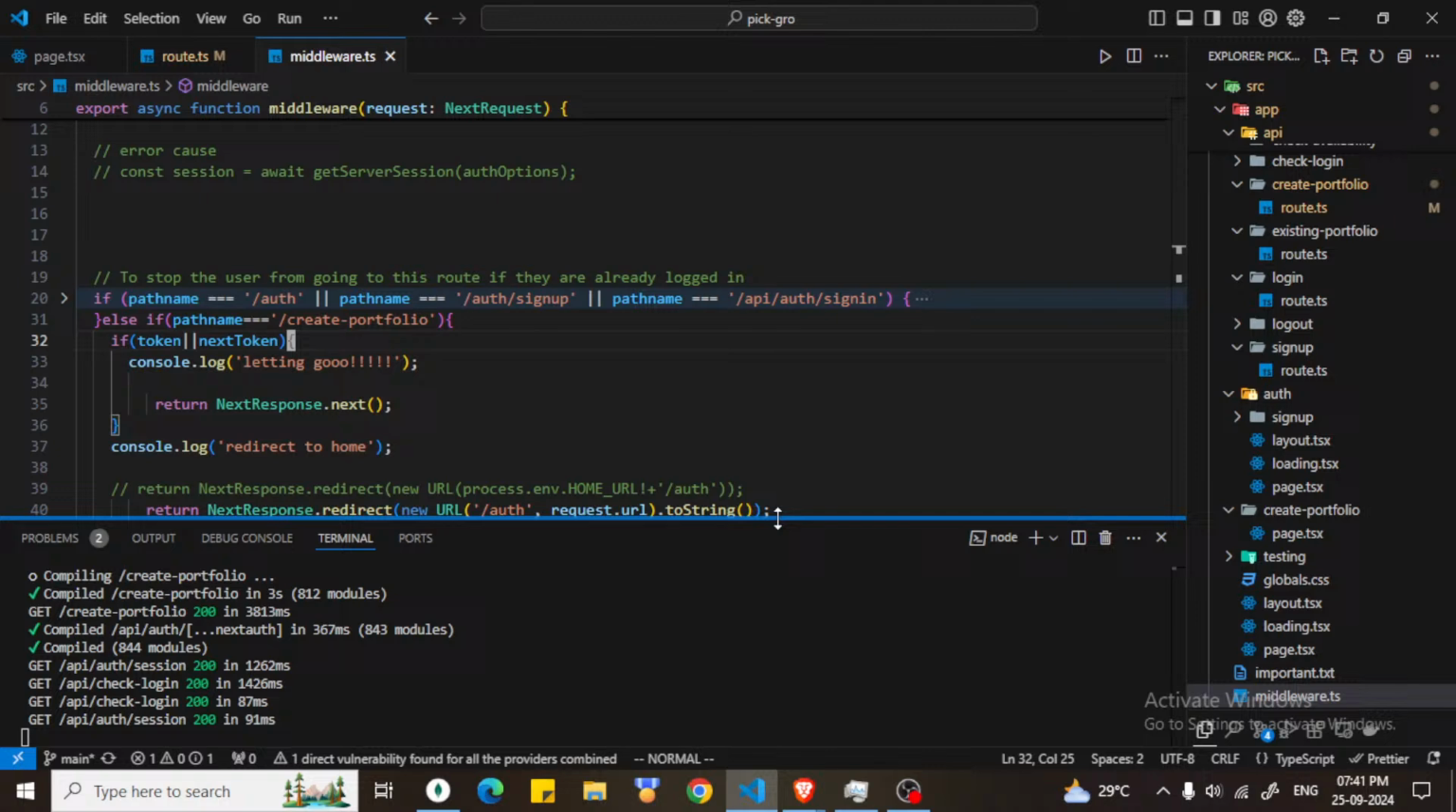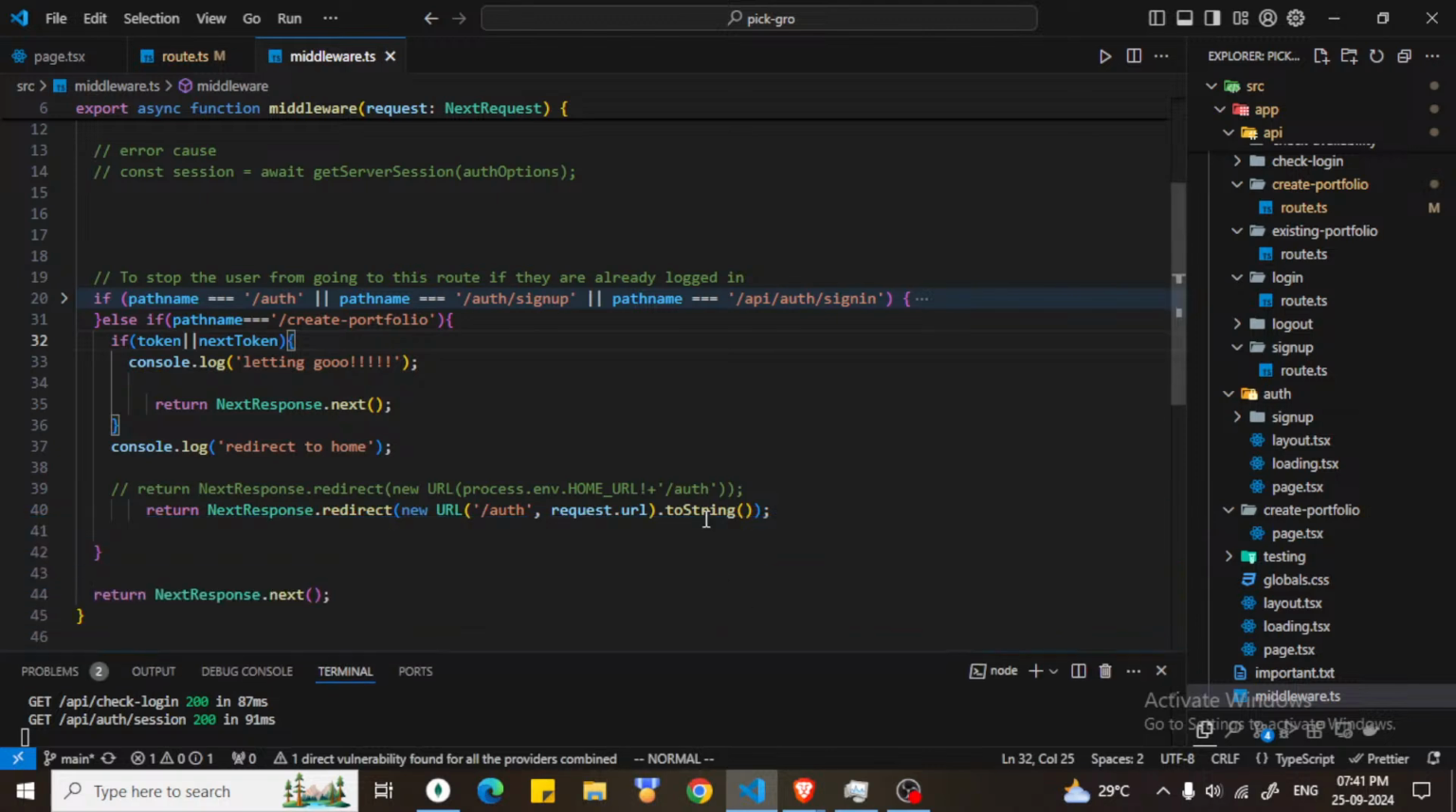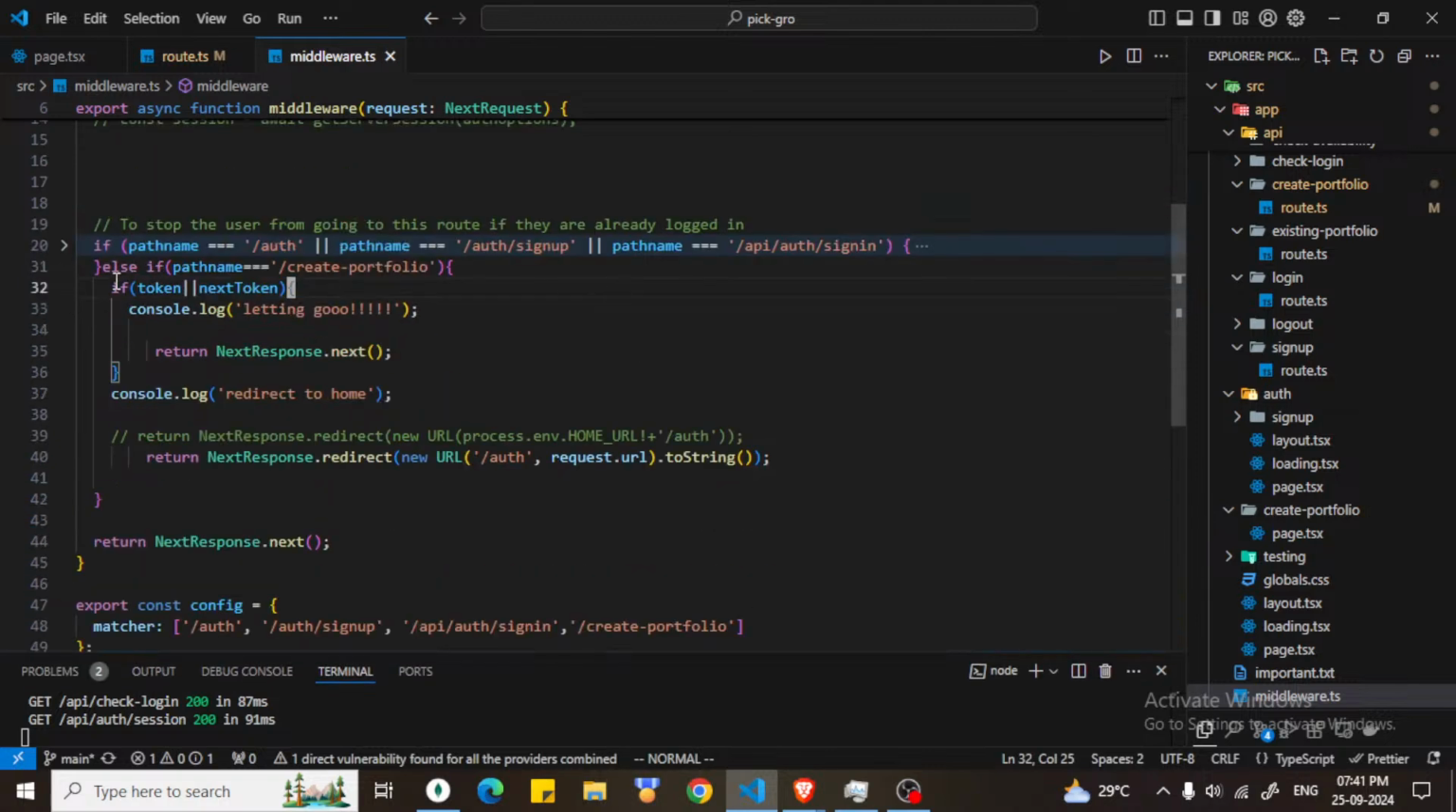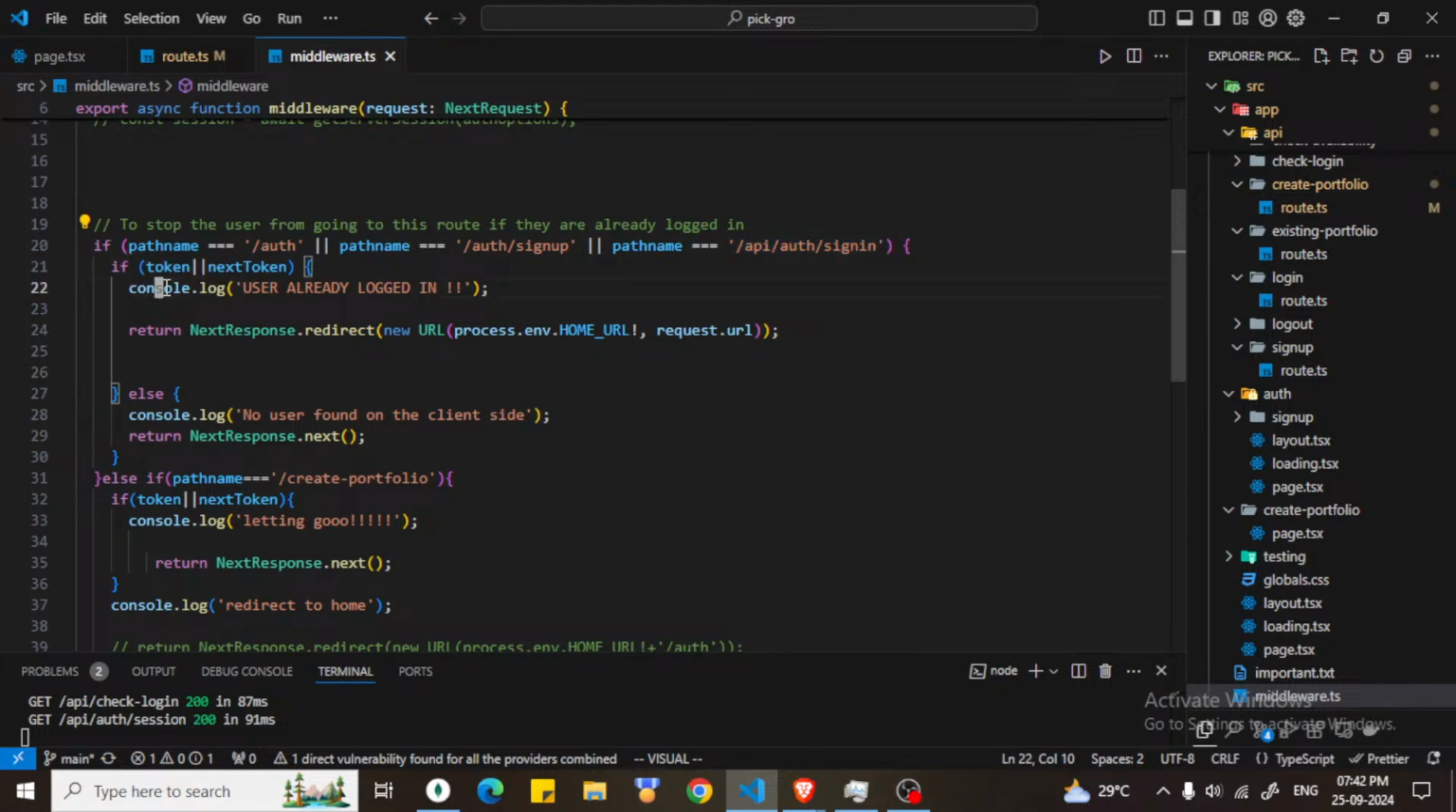make this middleware work. In this middleware, what we are doing is if a request comes to /auth/sign-up or /auth/sign-in, then we are just checking if user is logged in or not. If he is already logged in, then we will redirect him to the home URL. Or if he is not logged in, then we will let him go forward with this.